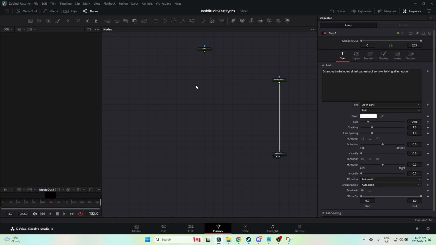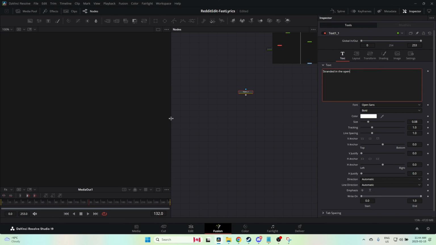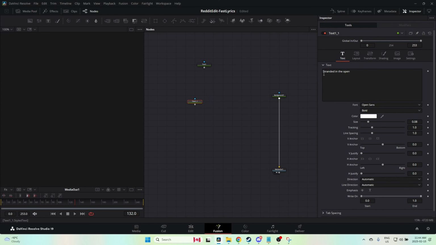Now, what we're going to do is create text blocks for different parts of each sentence. So each word or each couple of words. Let's start off with the first one. I'm going to grab this, copy, paste it here. And we're just going to deal with this first sentence. Let's take a look at it. I'm going to break that up into stranded, in the, open. Yeah, let's do that. So we're going to do 3 sections, right? Like this, boom, boom, boom.